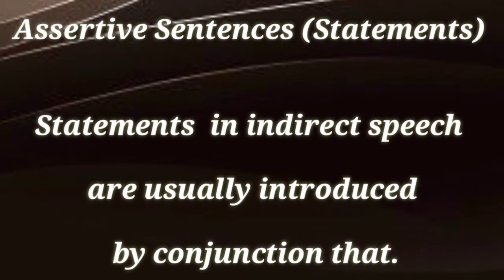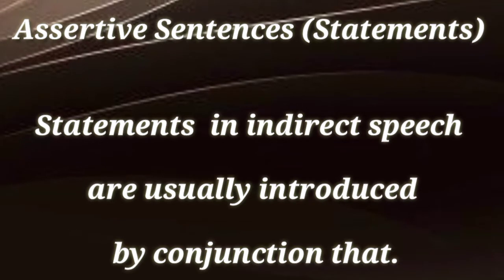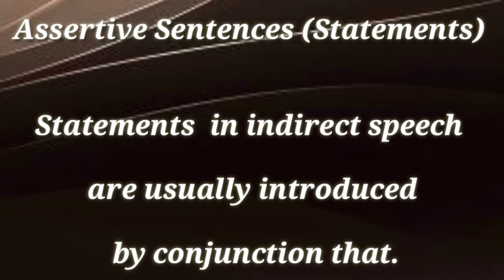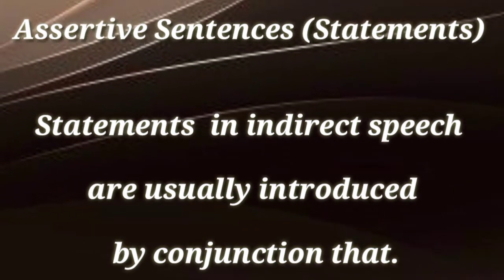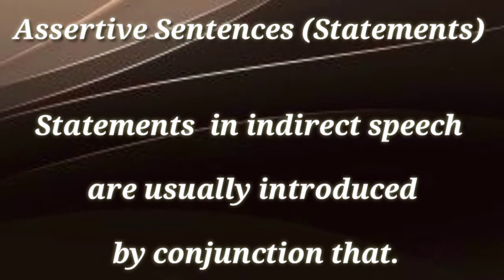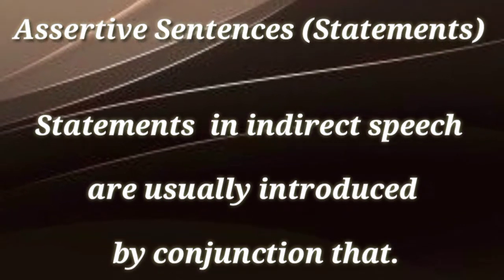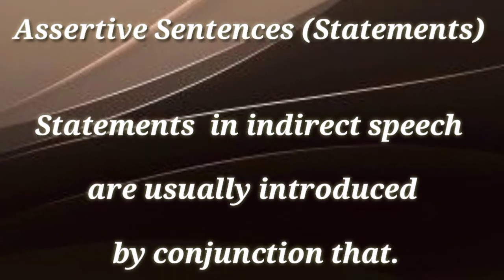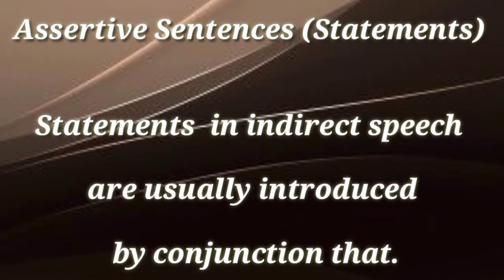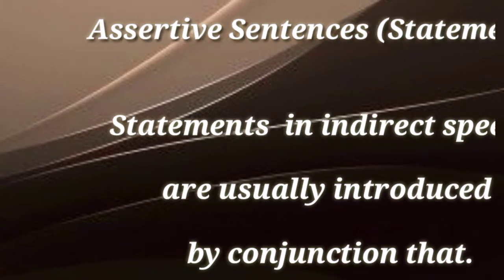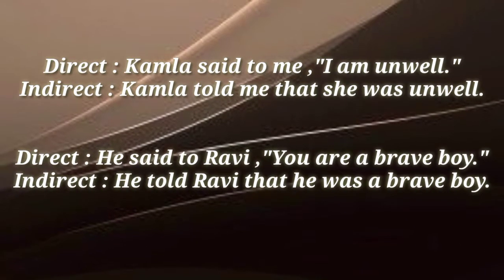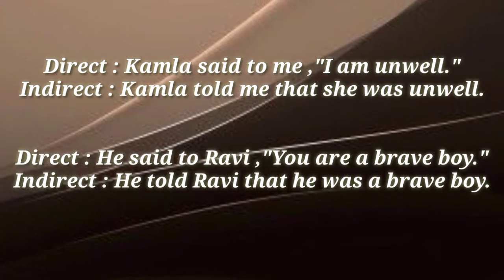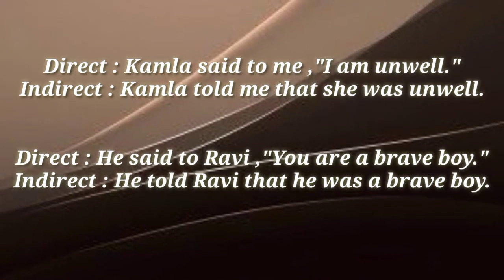Assertive sentences are in the form of statements. When we change direct speech into indirect speech, statements in indirect speech are usually introduced by the conjunction that. See the example. Direct, Kamla said to me, I am unwell. Indirect, Kamla told me that she was unwell.